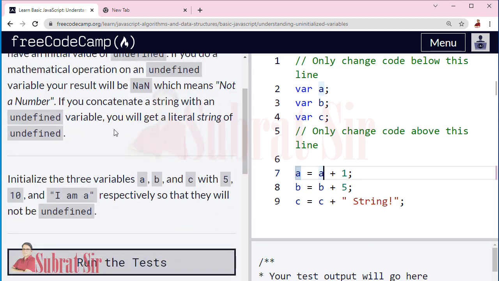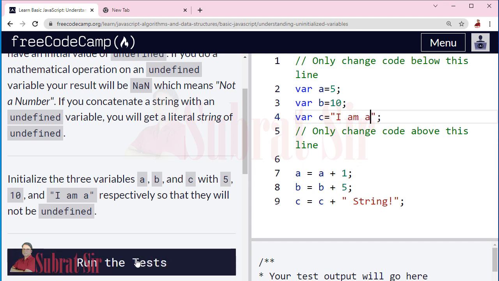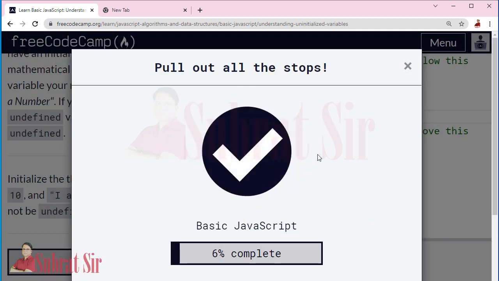So we will initialize it. So a equal 5, b equal 10 and c equal I am a. Now let us run the test. Yes, we completed 6%. Submit and go to next challenge.